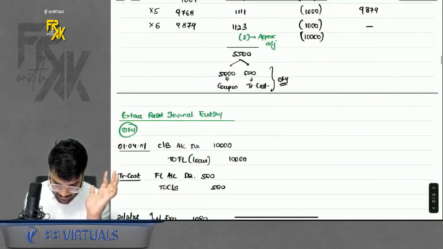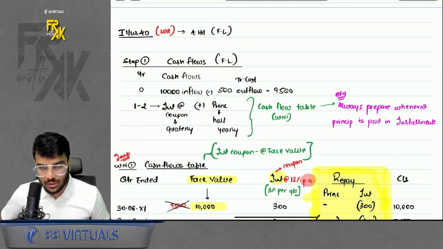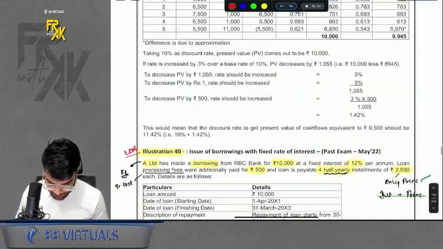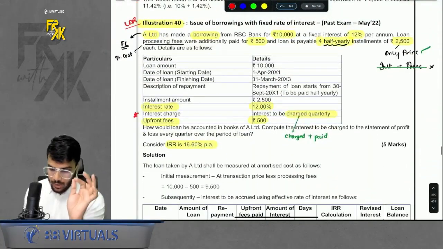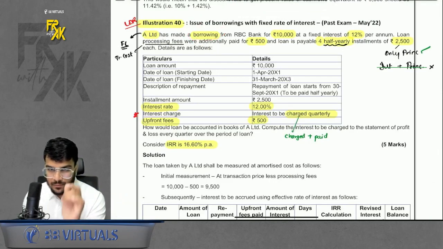Now let's come on towards the illustration number 40. Now how do we solve illustration number 40? So what was there in 40? Let's read that part first. This was illustration number 40. So here also we took a loan, similar question, but there were some differences. What was the difference, sir?